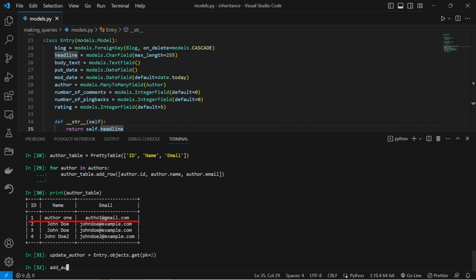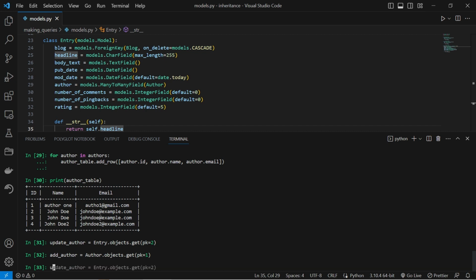We also retrieve an author object from the database with the primary key of 1. Then we use the add method to add the retrieved author object to the retrieved entry object.